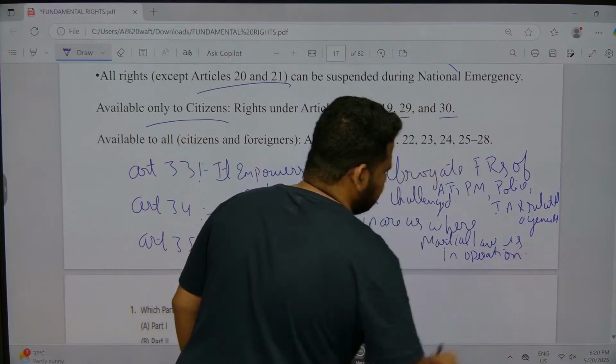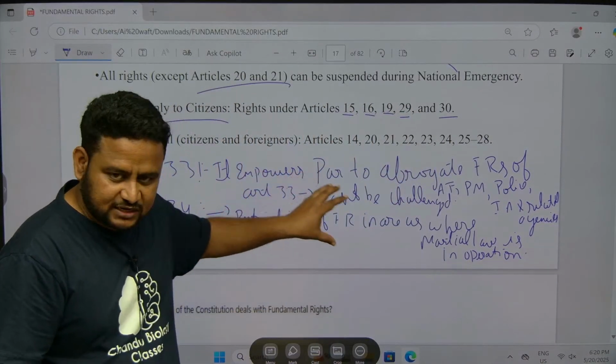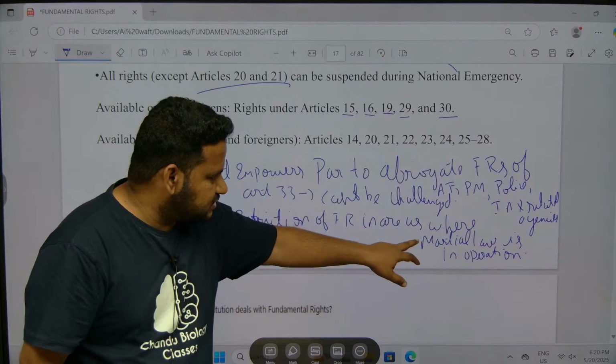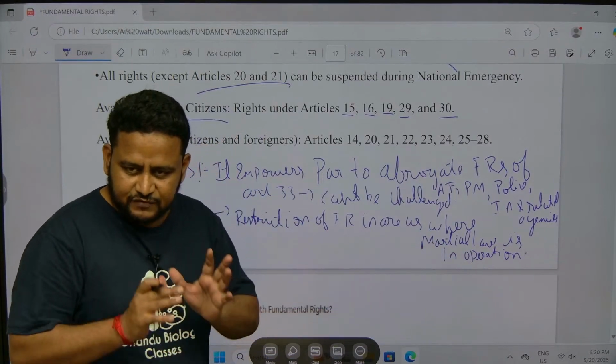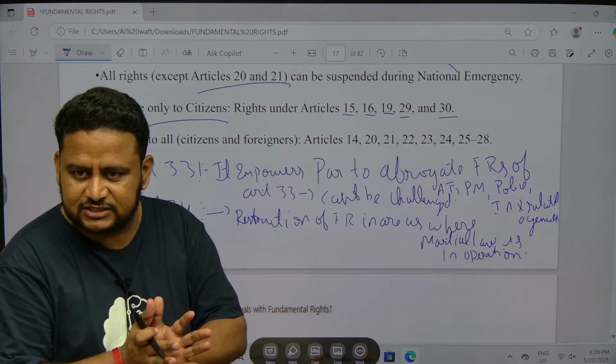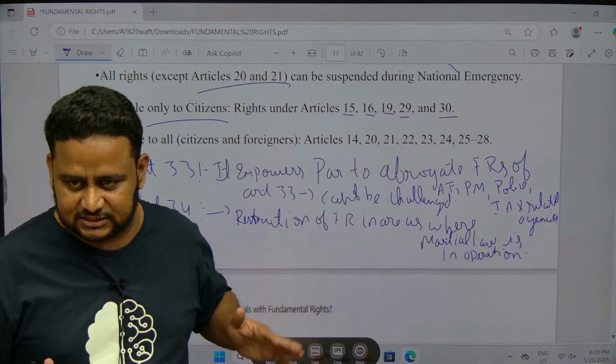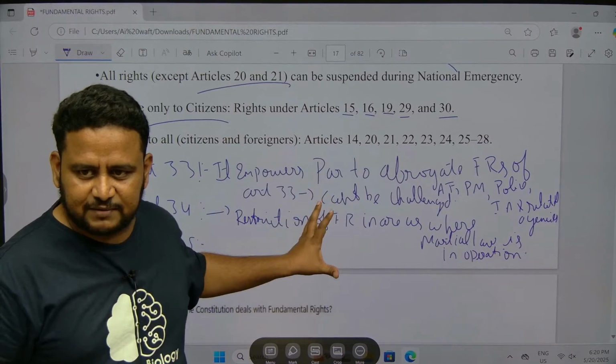Okay, restriction of fundamental rights in areas where martial law is in operation. That is, where military rule is there, in that part you cannot enjoy complete fundamental rights like other citizens, like us. Okay, there certain fundamental rights will be restricted.